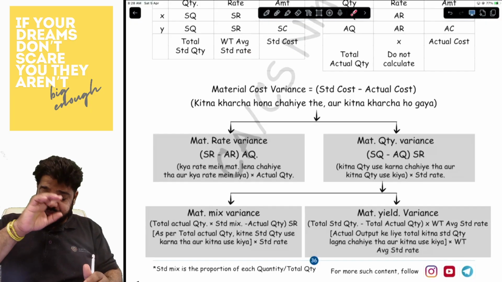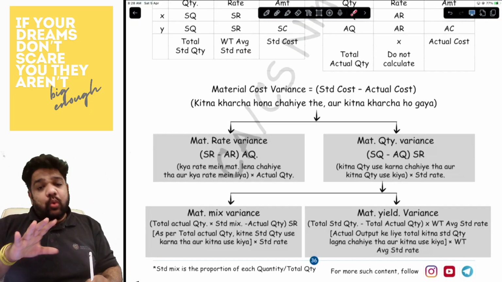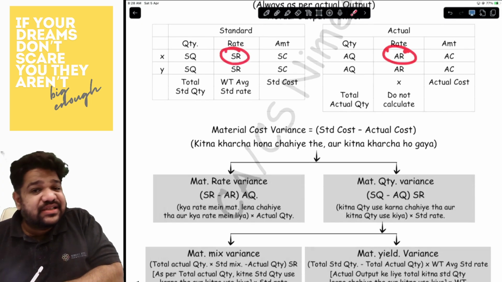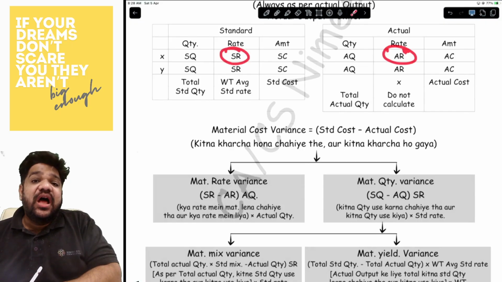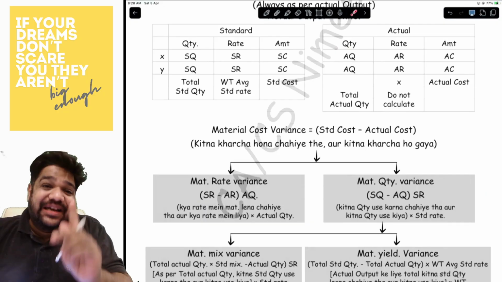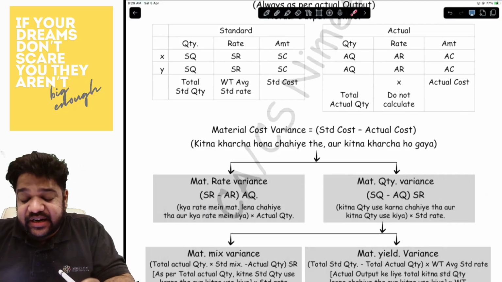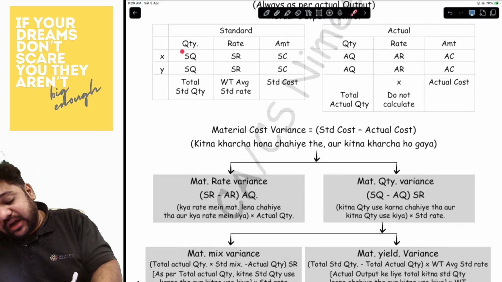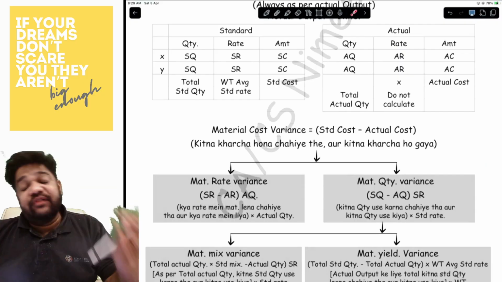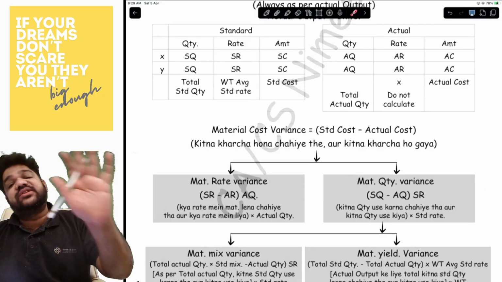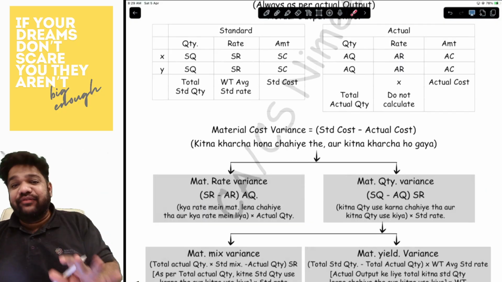Under the rate variance, what we do is we compare the rates, the standard rate minus the actual rate into the actual quantity. If you paid more rate, then it is adverse. If you paid lesser rate, then it is favorable. And under the material usage variance, we compare quantities. Okay, if you have used more quantity, then adverse. If you have used lesser quantity, then favorable.